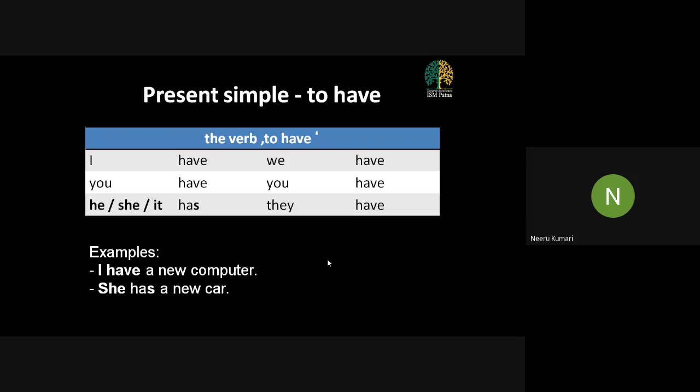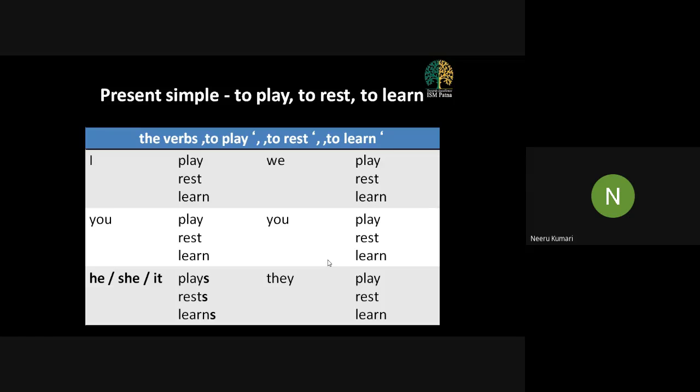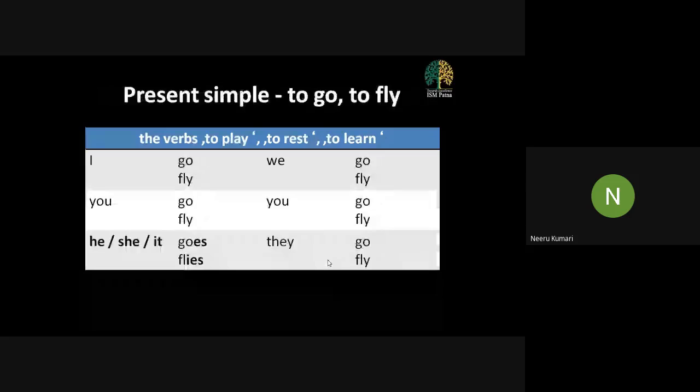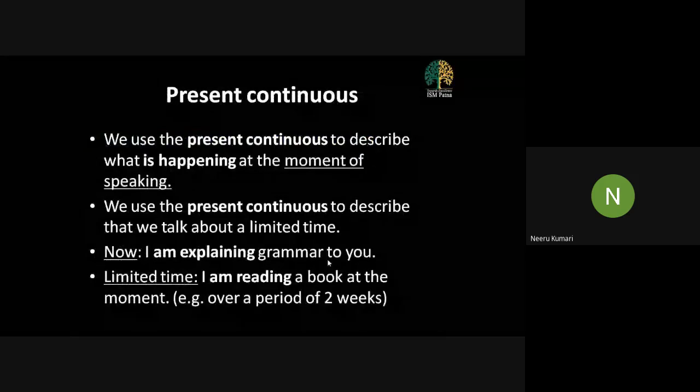So when we are talking about to have, also remember whenever we are talking about the singulars or plurals, we use have, but except the third person, he, she, it will always accept has. Now, these are the certain examples which people have already practiced. Moving ahead, in today's class, we are going to talk about present continuous action.